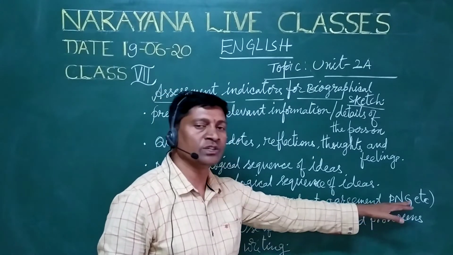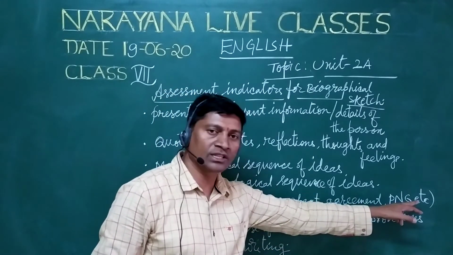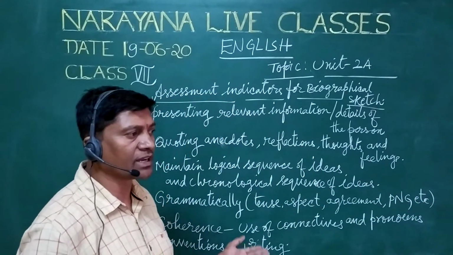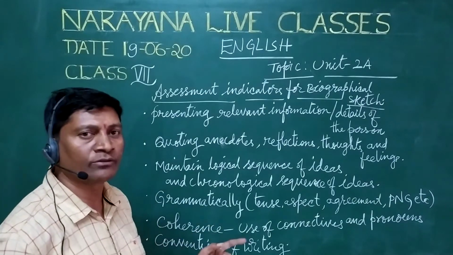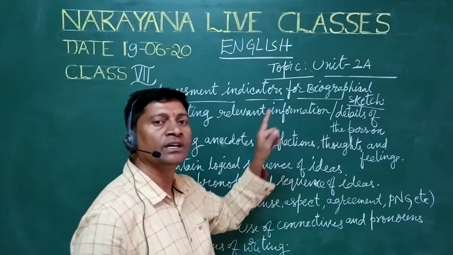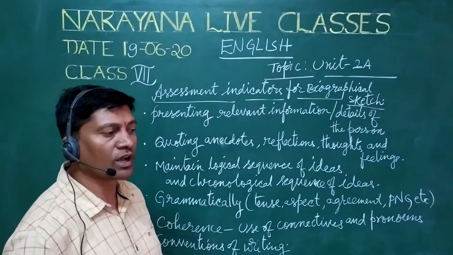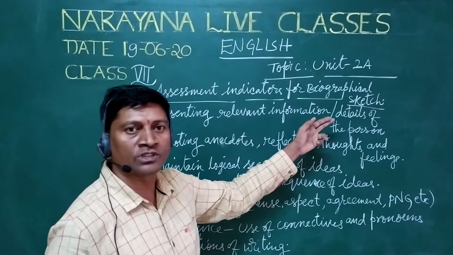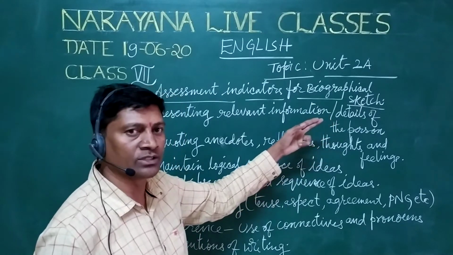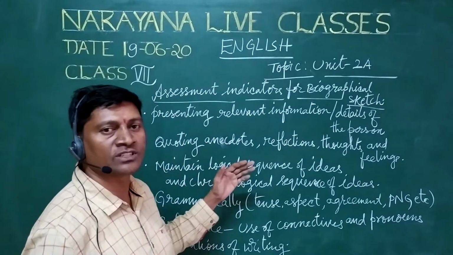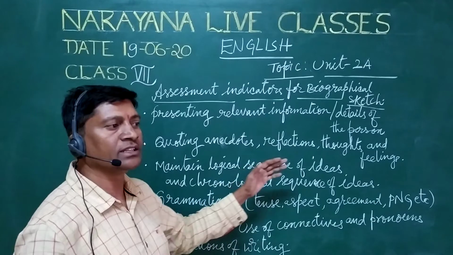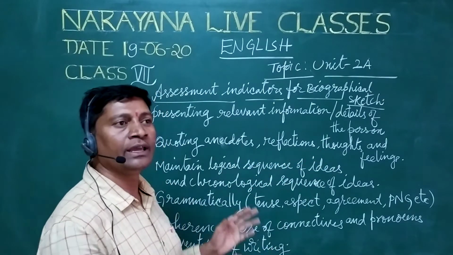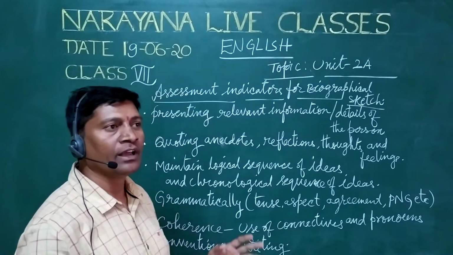Next, PNG: person, number and gender. All these things we have to keep in our mind. Whether you are writing in first person or second person, always we have to write this biographical sketch in the third person singular only, because we write he, she, it. Now for Jagdish Chandra Bose, we are writing about that great personality, so we have to write he, third person singular. He, Jagdish Chandra Bose, is well known for his so and so works. He was an Indian. He was born on.